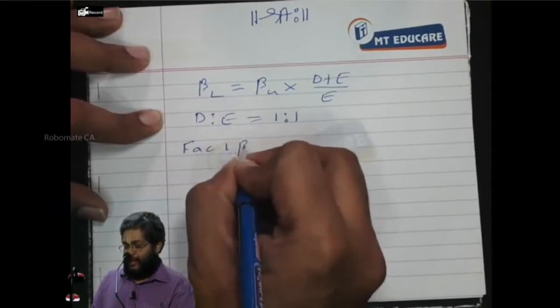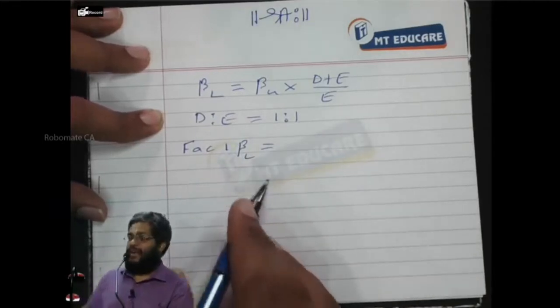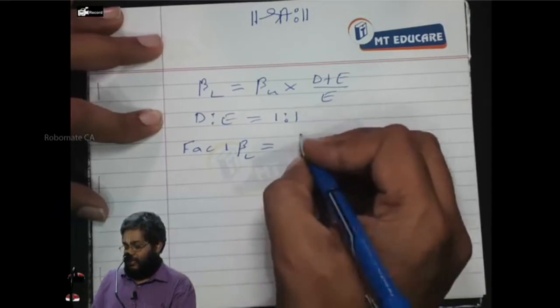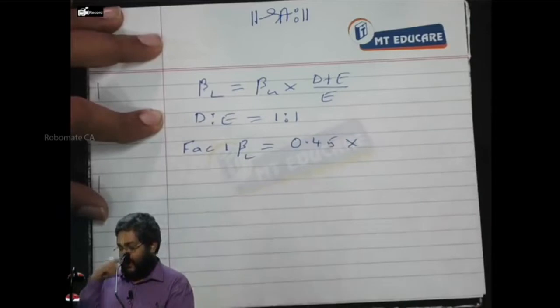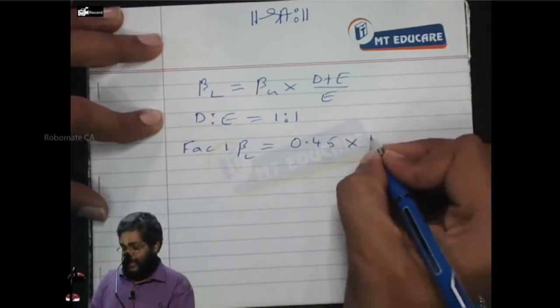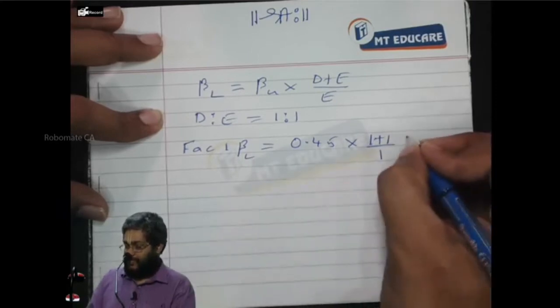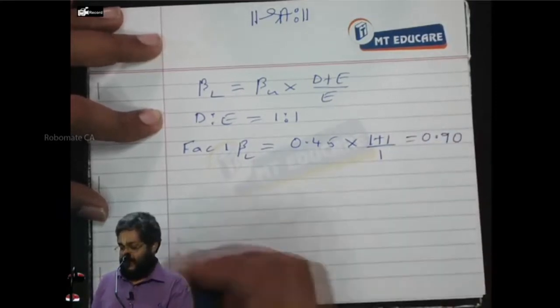Factor 1 beta levered: I want to find out the levered beta of factor 1. What is the unlevered beta? 0.45 into (1 plus 1) divided by 1 is equal to 0.90.